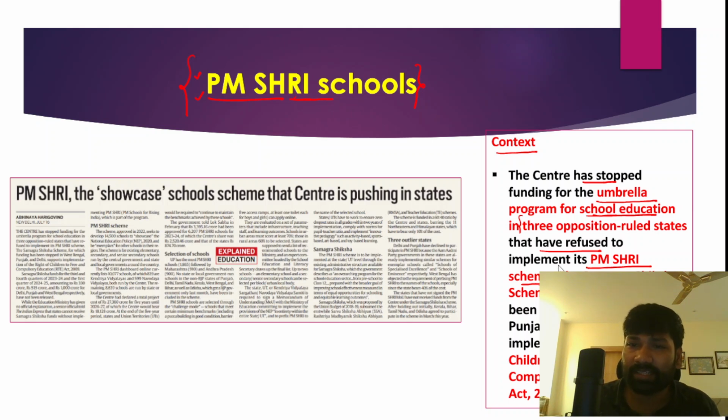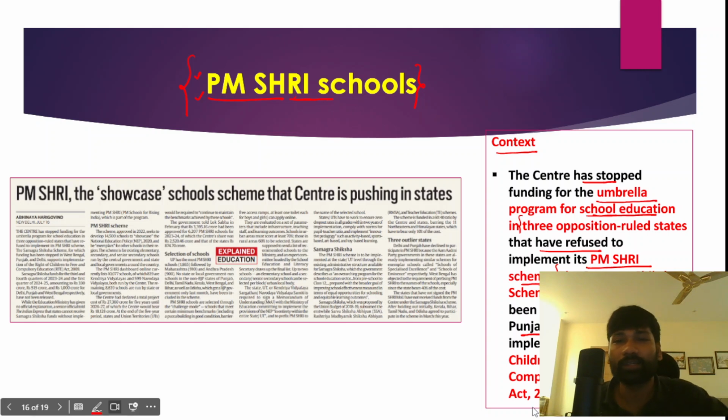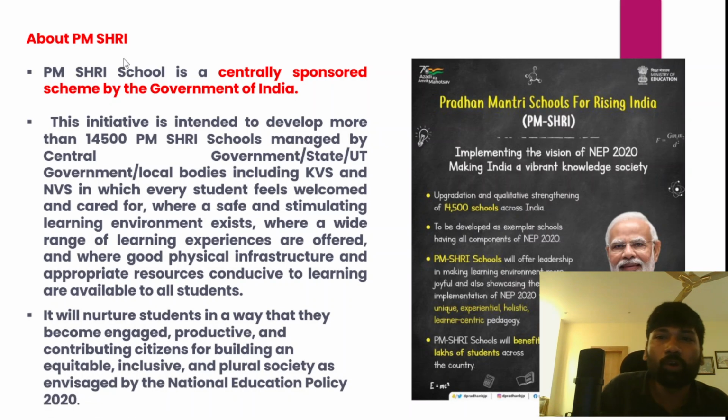And in fact, the Samagra Shiksha scheme, for which funding has been stopped in West Bengal, Punjab and Delhi, supports implementation of the Right to Free and Compulsory Education Act of 2009. Now we will understand about this PM Shri scheme. What exactly is it?